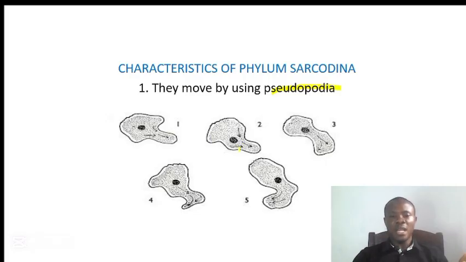So if they want to move this way, they will first cause a protrusion or elongation of the plasma membrane. When the plasma membrane is elongated or protruded, the cytoplasmic strand will move into it. As the cytoplasmic strand moves into it, the body at the back will retract and move in that direction. So that is how they move by using their pseudopodium. And pseudopodia is the plural form of pseudopodium.